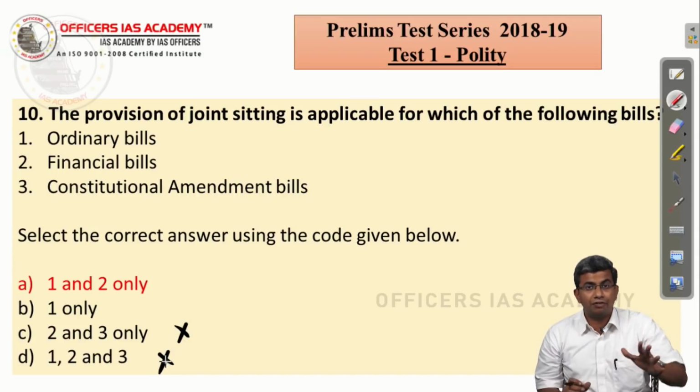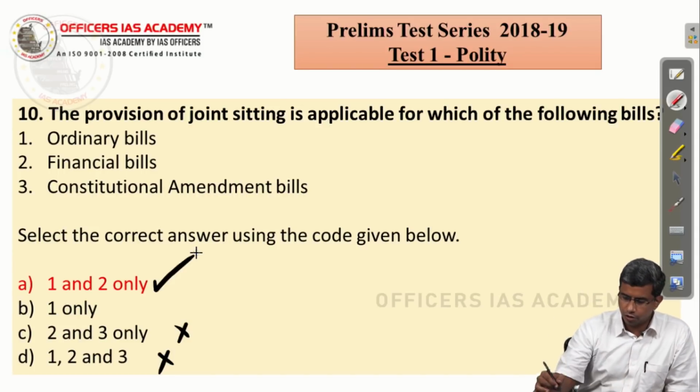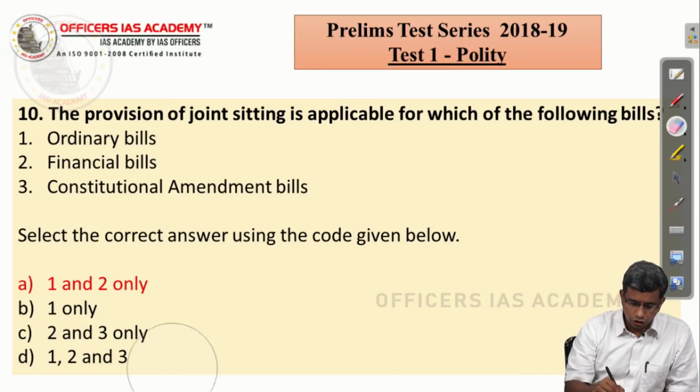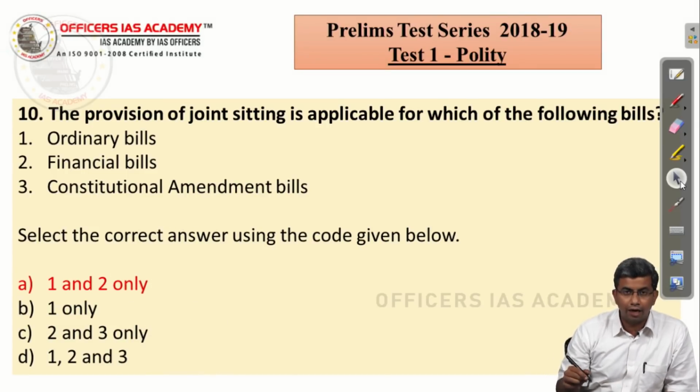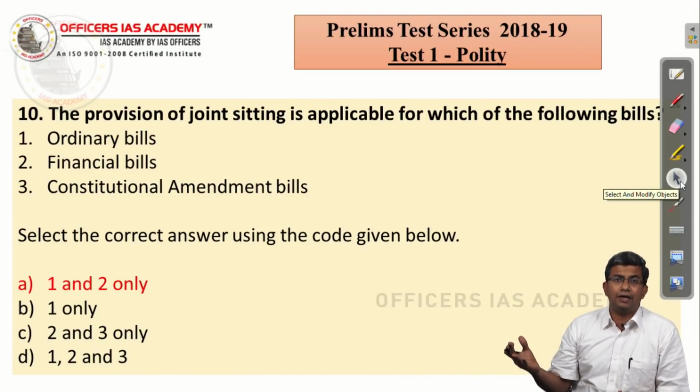All that is fine, but after that they are like any other ordinary bill. So, the answer is A, which is 1 and 2 only. So, the key here, I am not discussing the provisions, we have discussed that already in the class in detail.